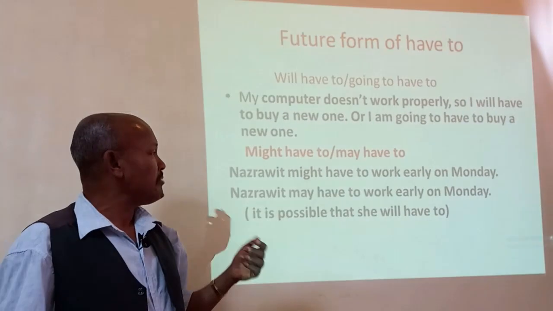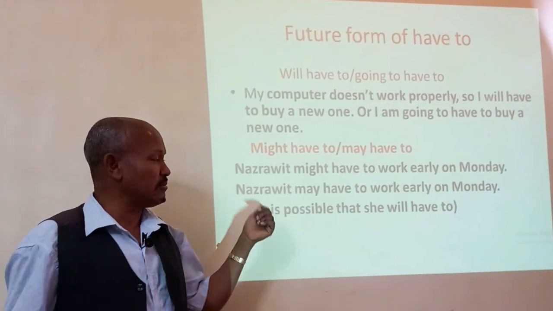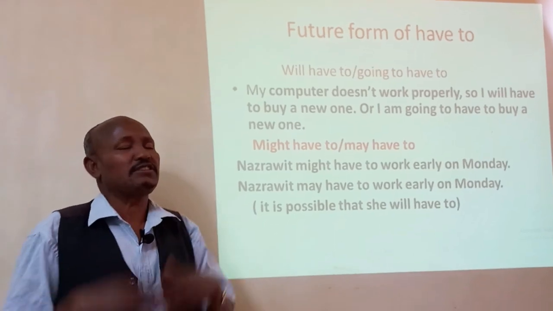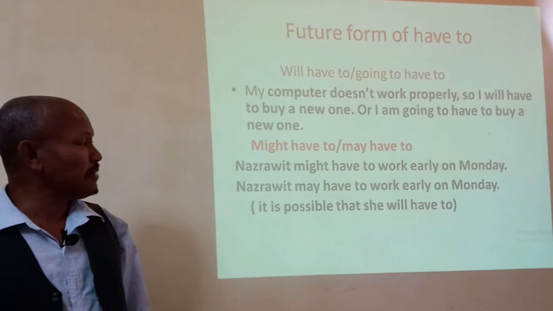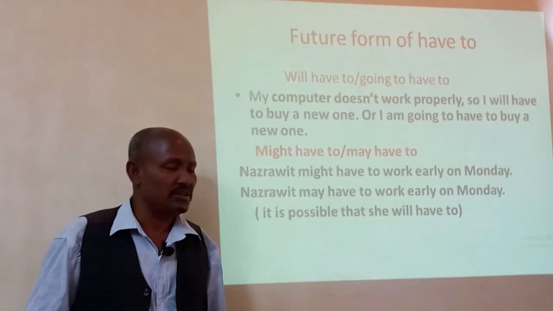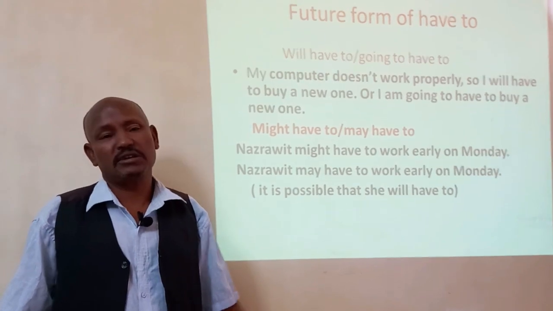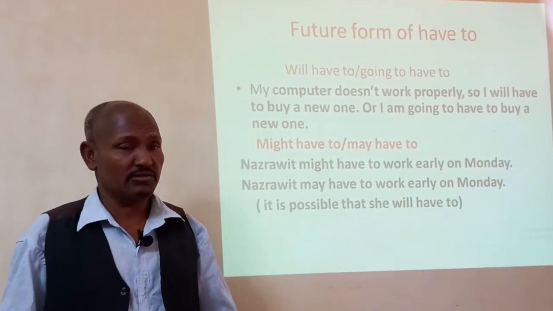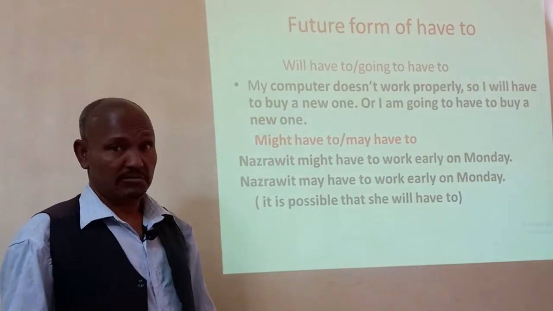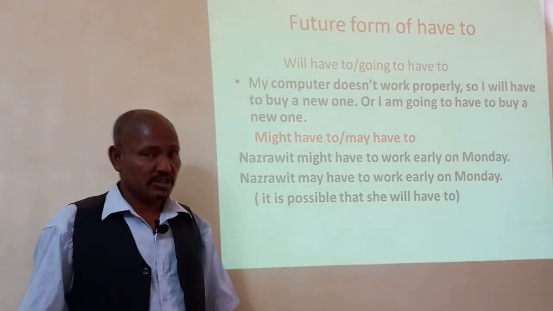Sometimes you can just use may have to or might have to for future, but it shows possibility. If it is possible, here: Nazrawit might have to work early on Monday. It is possible she will go to work early on Monday. So we have might have to work, possible. Or Nazrawit may have to work early on Monday. So this is also possible.